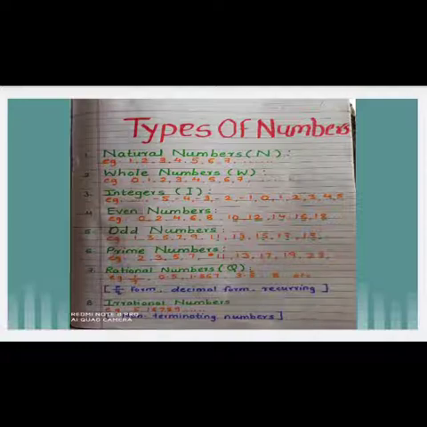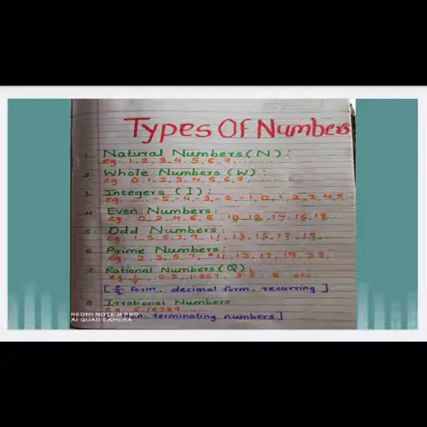Next one, rational numbers. Numbers which we express in the form of P upon Q, that means in fraction form, are called rational numbers, which we denote as capital letter Q. Example, 1 upon 7, as well as some decimal numbers or recurring numbers also come under this category.